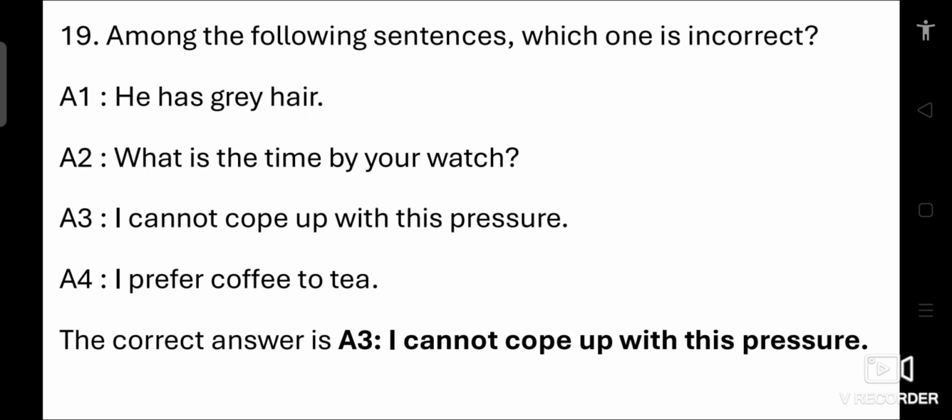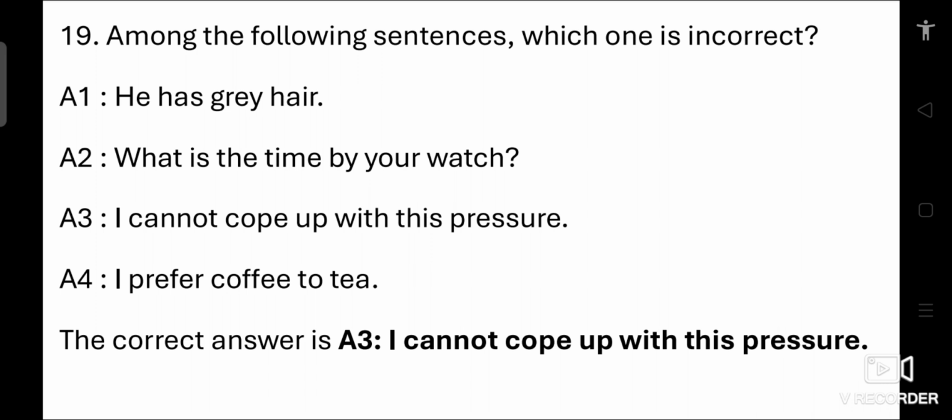Question number 19. Among the following sentences, which one is incorrect? Option 1. He has grey hair. 2. What is the time by your watch? 3. I cannot cope up with this pressure. 4. I prefer coffee to tea.